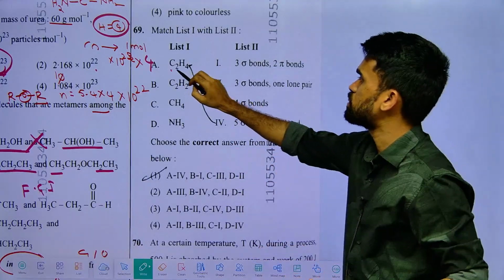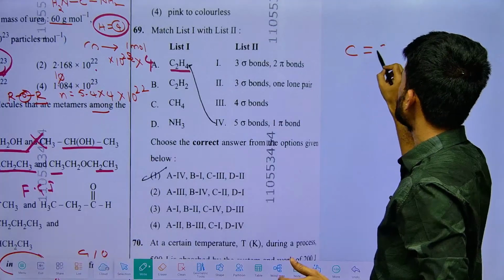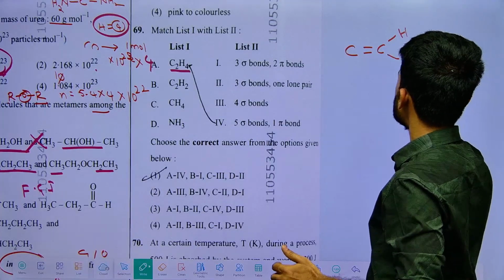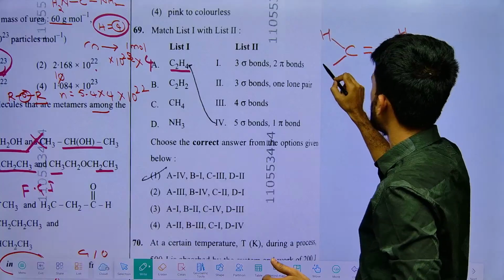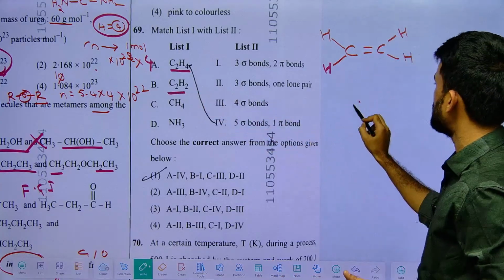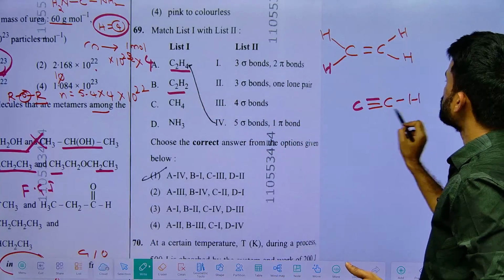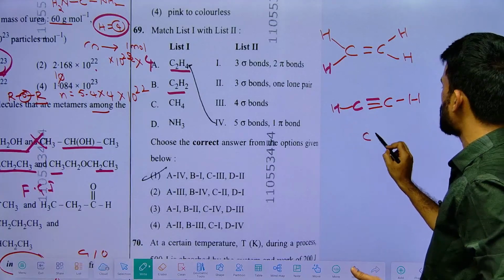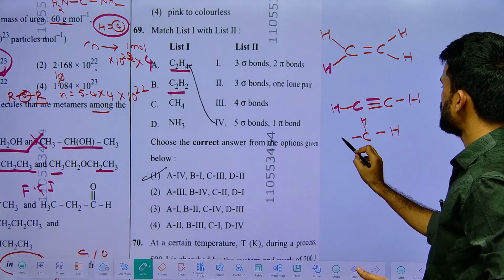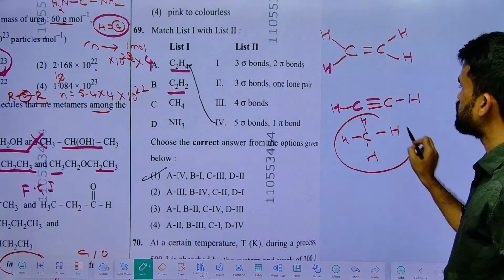See, C2H4, every student who has taken chemistry as one of the subjects might be aware of the structures here. They have mentioned C2H2, which means ethyne. Now count the number of sigma bonds and pi bonds in the given compound. Methane contains all 4 sigma bonds only.